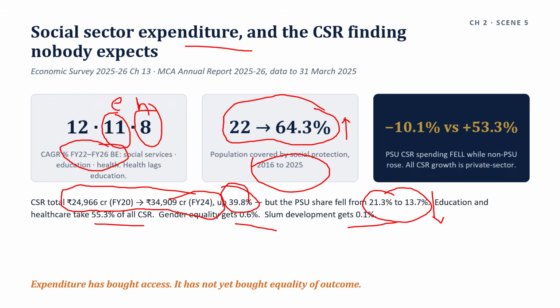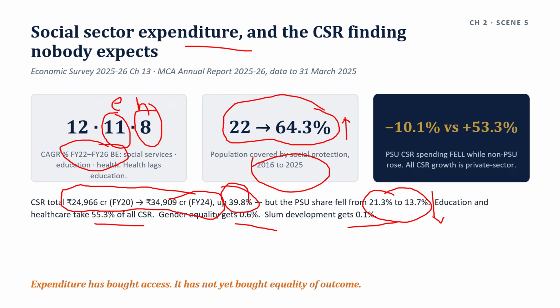So what is this? The entire growth in Indian CSR is private sector growth, which is the opposite of what was expected in 2013. One caveat here, and state it: PSU CSR tracks PSU profit, because the obligation is computed on average net profit.